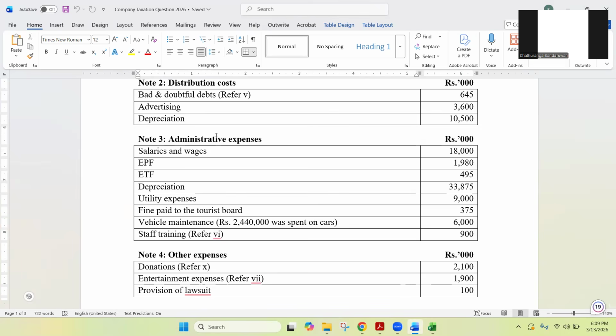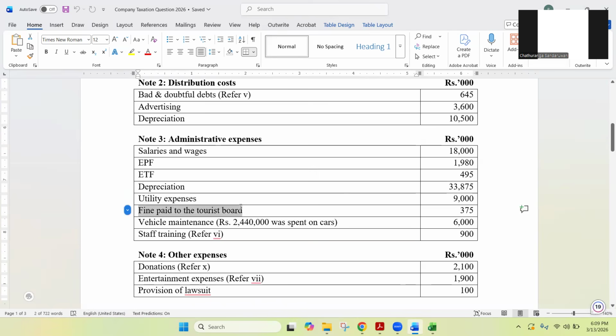Maybe there's a building. If the company has a building, then it can be depreciation coming under administrative expenses. Likewise, there can be some machines or equipment used in the head office. Likewise, assets we have used for administration purposes, when we are depreciating them, depreciation is there coming under administrative expenses. And then you have utility expenses, electricity, water, internet, and all.